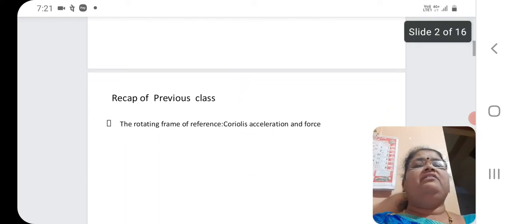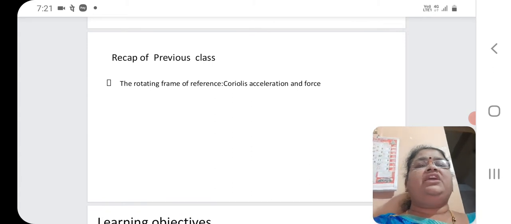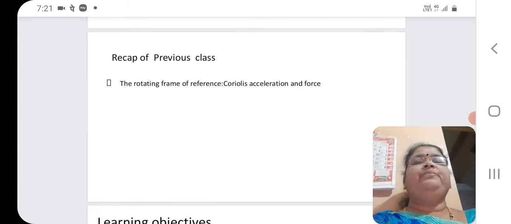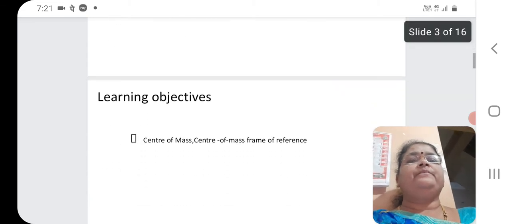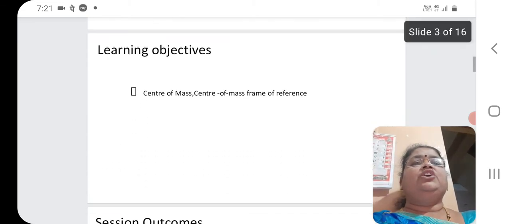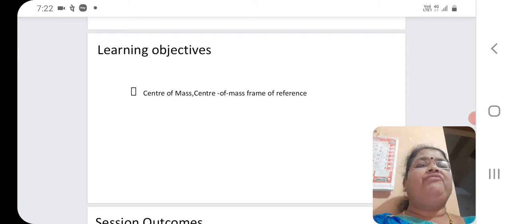Let us have a recap of the previous class. In the previous session, that is session 8, we discussed the rotating frame of reference, in which we came to know about the Coriolis acceleration and force. And the objective of this session is to learn about the center of mass and the center of mass frame of reference.